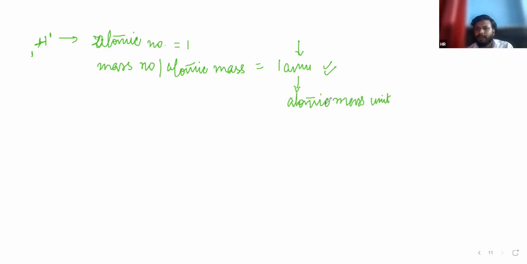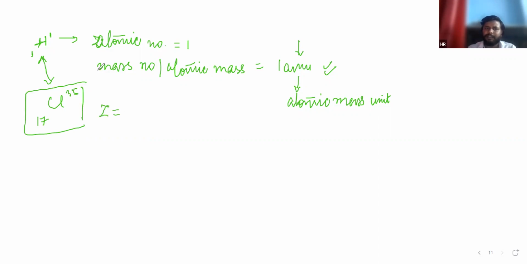So the second postulate says that an element will have a fixed atomic number and a fixed mass number if the element is the same from anywhere. Different elements, like chlorine compared with hydrogen, will have different atomic number and mass number: atomic number denoted by Z is equal to 17, and atomic mass number denoted by A is 35.5.